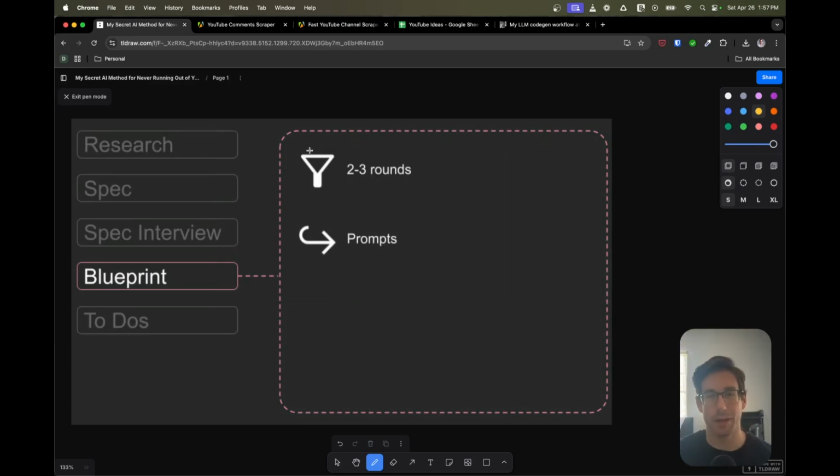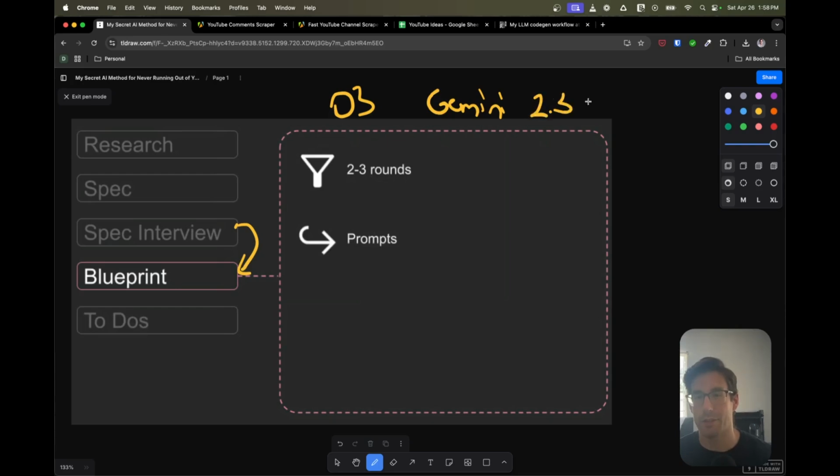Once it's created that, we're going to copy and paste that into a smarter model to then create the blueprint. In that case, we could either use O3, but for me, I've been using Gemini 2.5 Pro recently. The reason I've favored it for this specific step of the process is its ability to have a higher token output in accordance to other models. So it can basically talk a lot more and provide more specifics. And that's useful, especially when you're creating beefy blueprints.